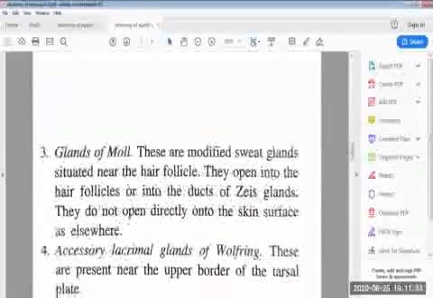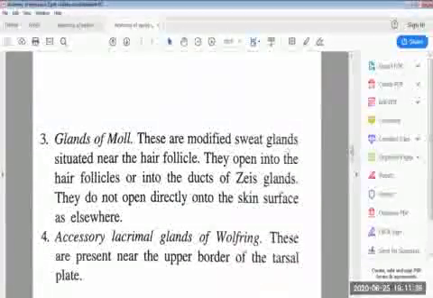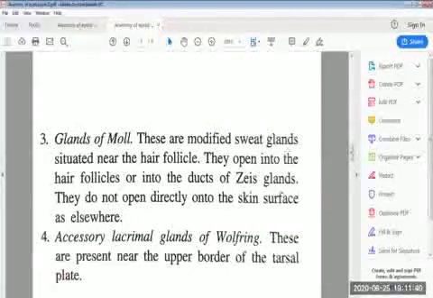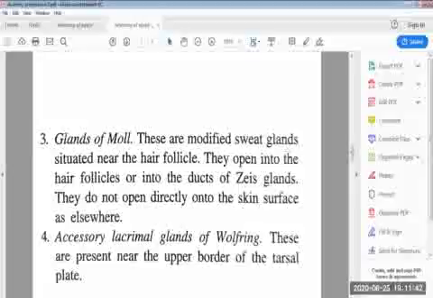The next gland is the gland of Moll. These are modified sweat glands. Earlier, the meibomian gland and the gland of Zeiss were modified sebaceous glands, whereas the glands of Moll are modified sweat glands situated near the hair follicle.